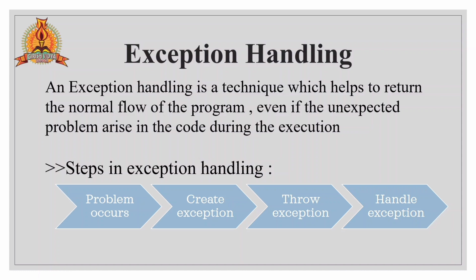If any unexpected problem arises in the middle of the code, it will solve that problem. That is called exception handling. The steps in exception handling are like this: first, the problem will occur. For that problem, we need to create an exception, means we need to create some exception code and it will throw an exception, and that thrown exception will be handled by the exception handling.